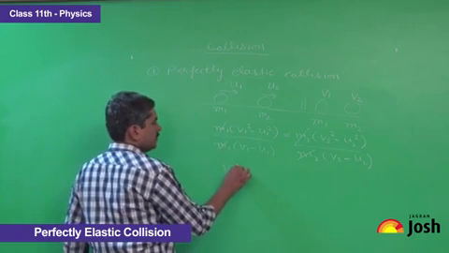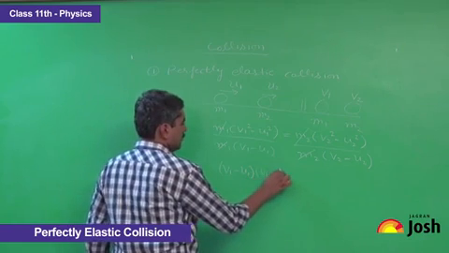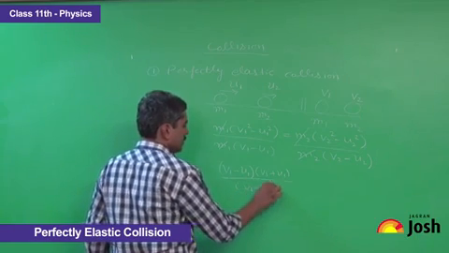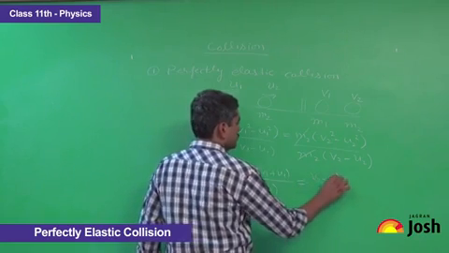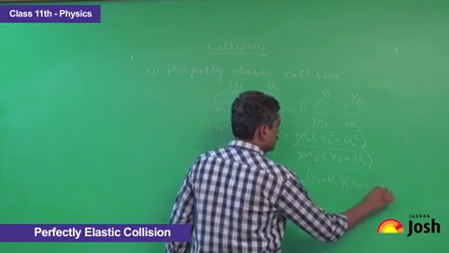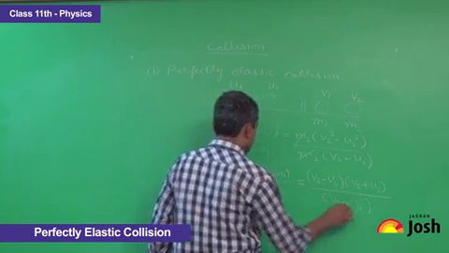We can write it as (v1 minus u1)(v1 plus u1) upon (v1 minus u1) is equal to (v2 minus u2)(v2 plus u2) upon (v2 minus u2).